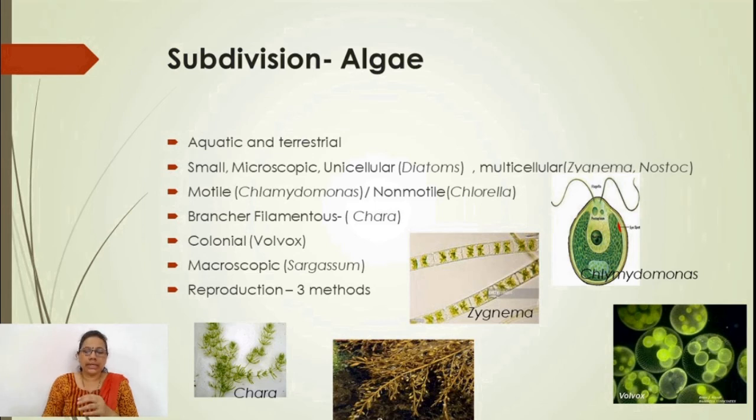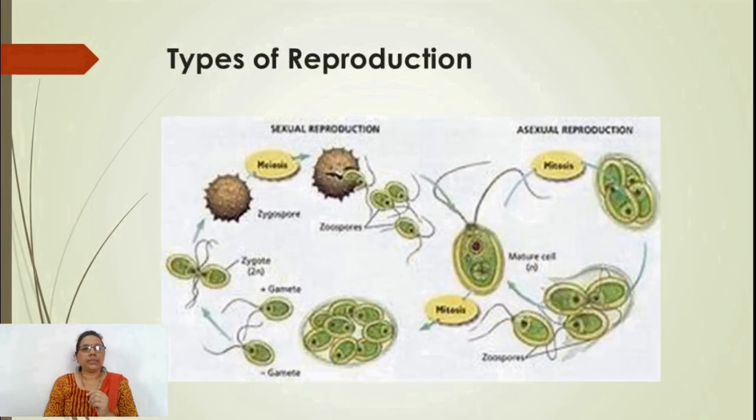So reproduction in this algal type is made up of three methods. It may be asexual, sexual and vegetative. The vegetative method of reproduction in algae is due to any mechanical injury occurring to the thallus. Each and every piece of thallus is completely converted into a new plant, and thus it is called a vegetative type of reproduction.